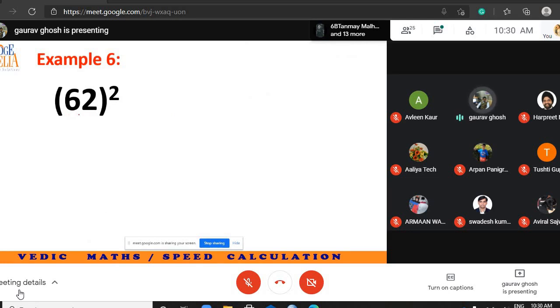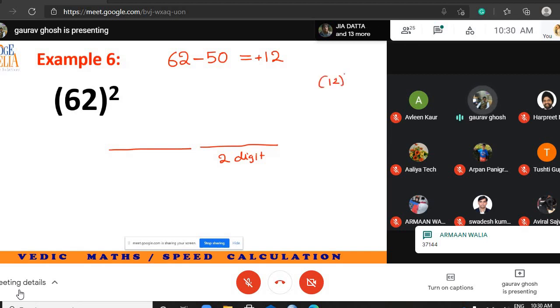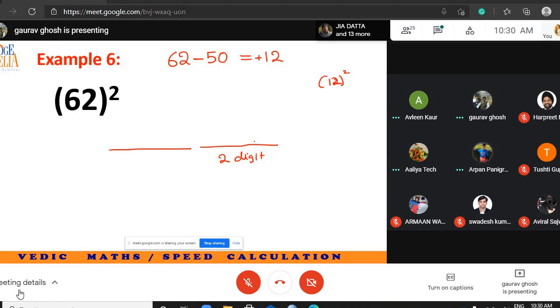This is one last one. 62 is also near to 50. I will help you solve this. To subtract 50 from 62, what do we get? We get plus 12. We break the answer into two parts. This part is a two-digit number. Now, how much is 12 square? 144.